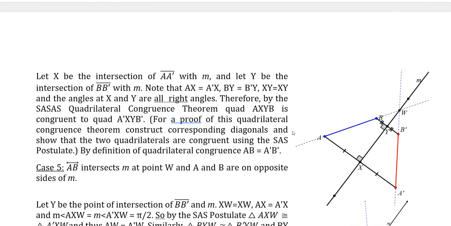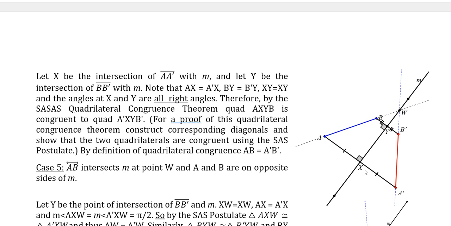So let X be the intersection of A prime with M. There it is. And let Y be the intersection here. So Y is going to be the midpoint of that segment B prime, and the line segment from A to A prime is also going to be perpendicularly bisected by M. So X is the midpoint there.